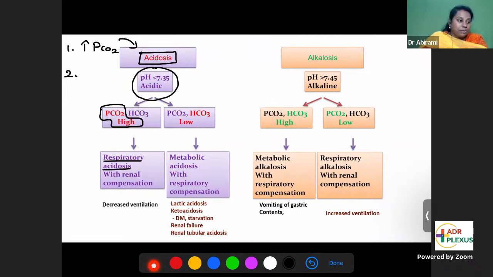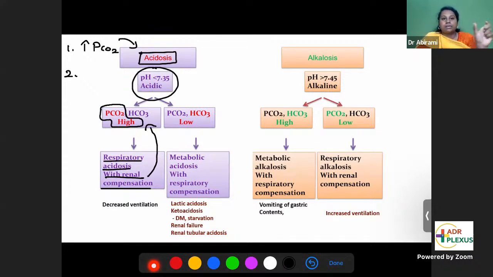So this is a respiratory disorder. The lung is giving the trouble. So who will compensate for this? The kidneys. So that is called renal compensation. How will the kidneys compensate? Already your blood is in acidosis. So much acid is there. How will the kidneys compensate for this? What is the role of kidneys in acid-base balance?